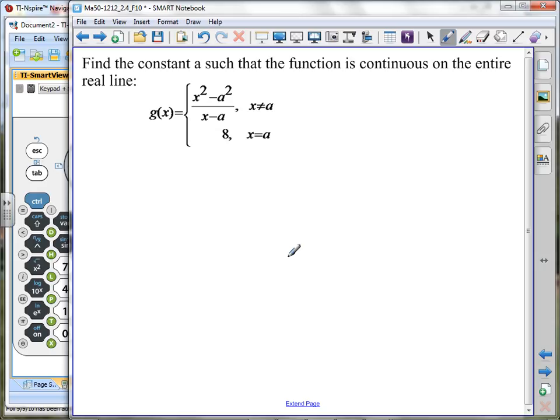Find a constant. Now, when we say find a constant A, this is not the article A, this is a variable A. So find a value for the variable A such that this piecewise defined function is continuous everywhere.